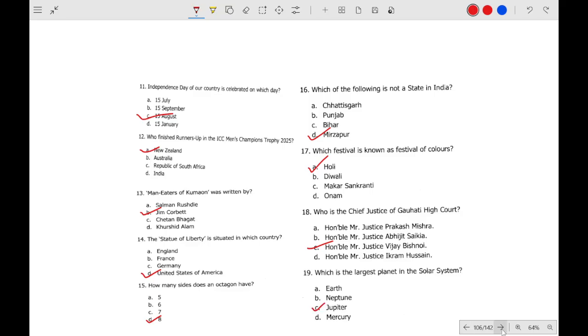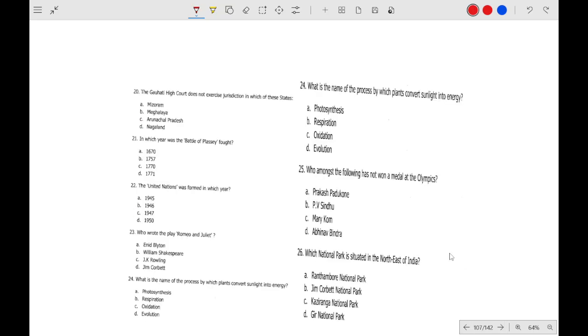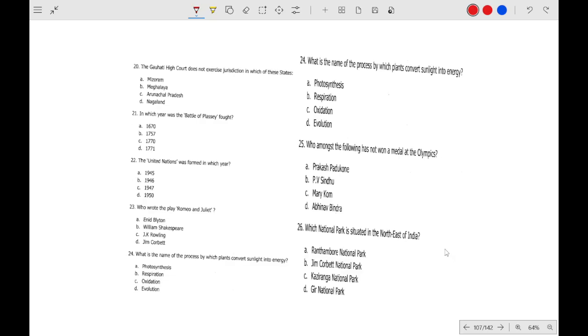Jupiter. So this question is very similar to the chopper question we just did before. Gauhati High Court does not exercise jurisdiction in which of the states? Meghalaya. Battle of Plassey was fought in 1757. United Nations was founded in 1945. Who wrote the play Romeo and Juliet? William Shakespeare. Process by which plants convert sunlight to energy: photosynthesis. Okay, this one is a repeated question, please ignore it.